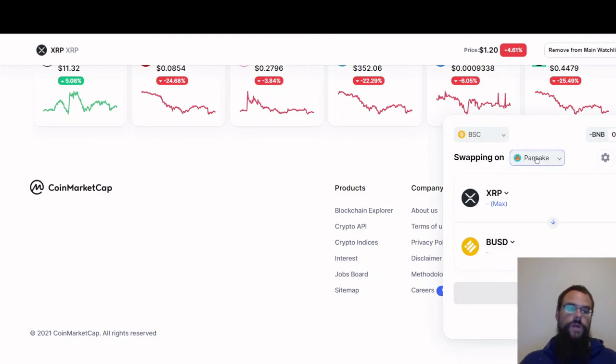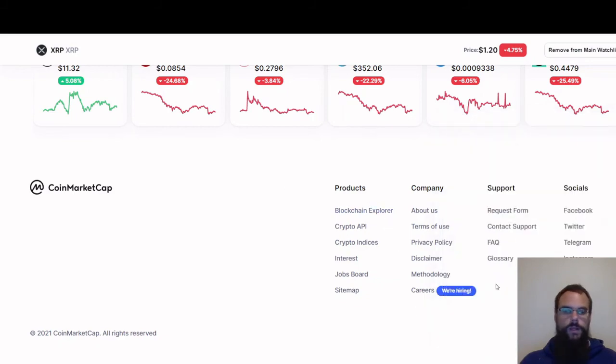And this one here, it swaps it on PancakeSwap. I will have a video on PancakeSwap later. So you can trade it on two different swapping units. So you can go here, you can trade it from Ethereum's network or Binance Smart Chain or Hecto network. And up here, it'll show you how much of your native cryptocurrency you have on that wallet and your wallet address, just like part of it, the first four and the last four. I will teach you more about that later. And then down here you have their footer.